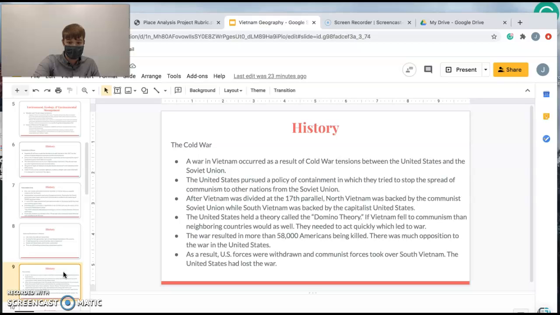And the Cold War was a result of tensions between the United States and the Soviet Union over the spread of communism. The U.S. pursued a policy of containment in which they would stop the spread of communism. And they didn't want Vietnam to be communist. They believed in the domino theory, so they thought if Vietnam fell to communism, that surrounding countries would as well. So that's why they sent in troops to fight against North Vietnam to stop the spread of communism. And it resulted in more than 58,000 Americans being killed. And eventually the U.S. troops were sent home, and the North Vietnamese attacked the South Vietnamese and united them. And the United States lost the war.